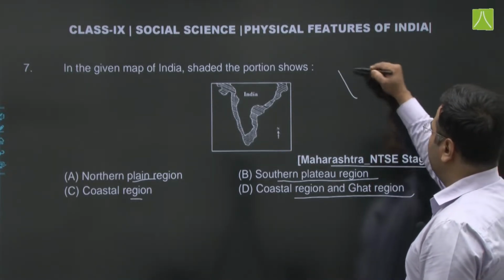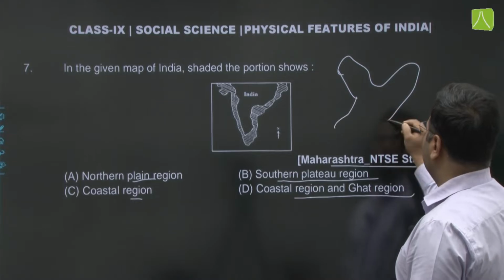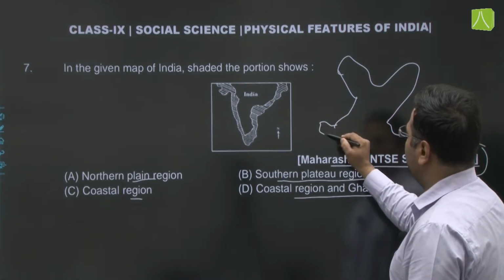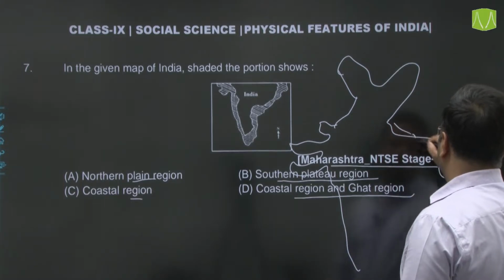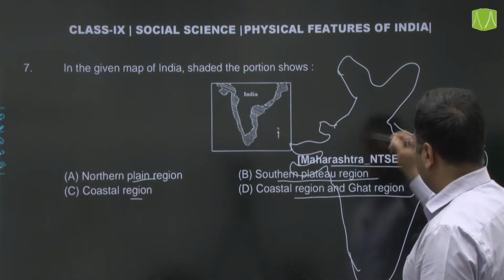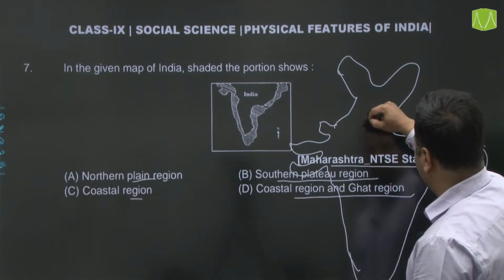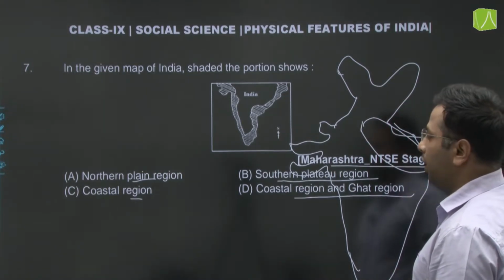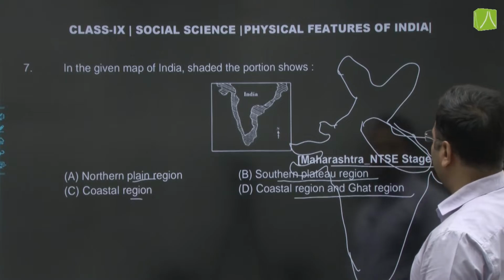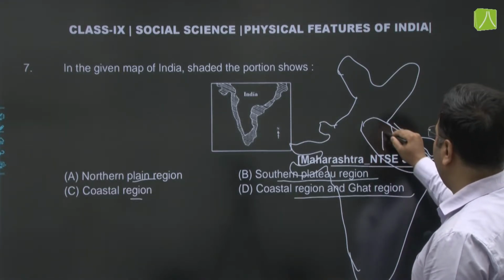Now if we draw a type of caricature here of India, we have this northern plains here, somewhat like this, the UP region, Bihar region, Uttarakhand and the Jharkhand region. This is the northern plain.